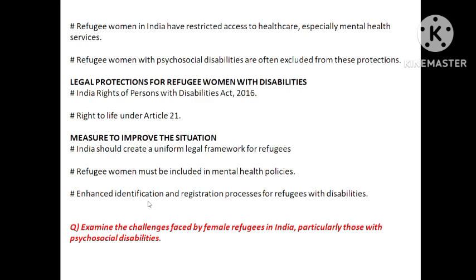Enhanced identification and registration process of refugees with disabilities. Okay, so I think this point is talking about this one. See, a refugee who is also disabled, imagine his life, isn't it? He's already a refugee, and imagine that he does not have a leg. So the disability benefit should be given to the refugees also. That is what it's talking about. So that is the article. This is the practice question. Please practice it.